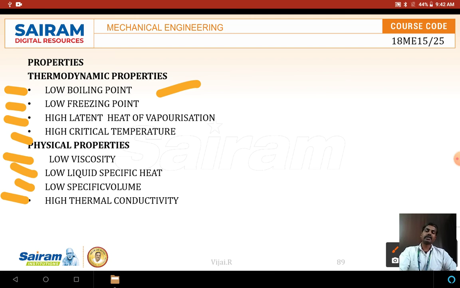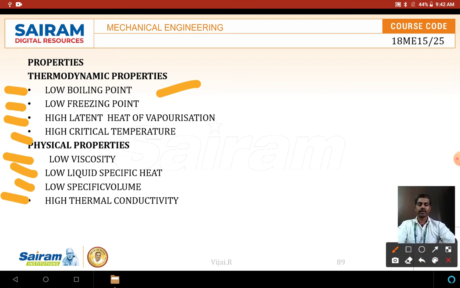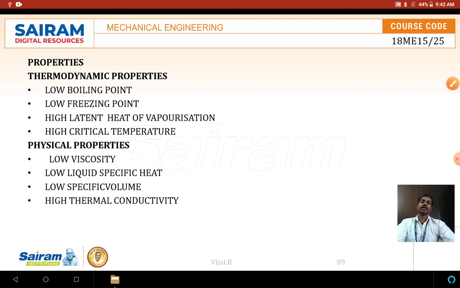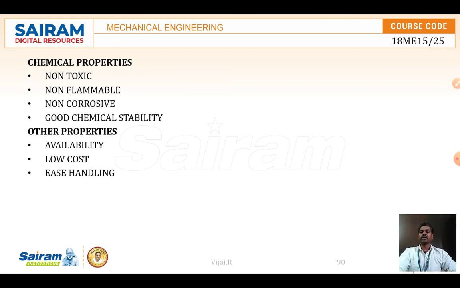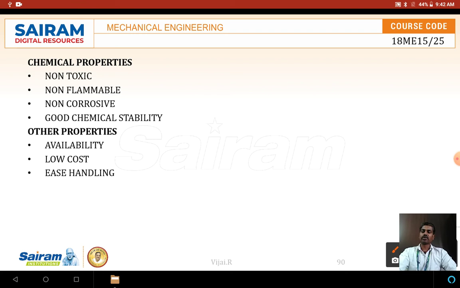And for the conductivity property, it should have a high thermal conductivity, so that it can vaporize and transfer the heat easily. And if you come to the chemical properties, it should not be toxic, and it should not be flammable. It should not corrode the pipe, and it should have chemical stability.